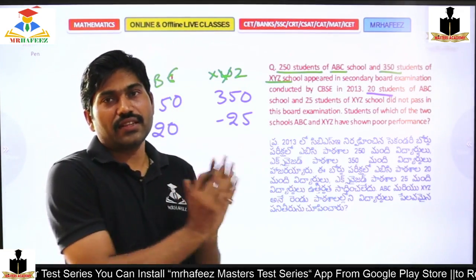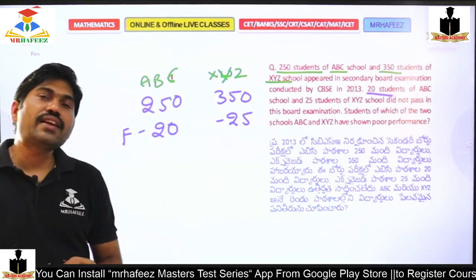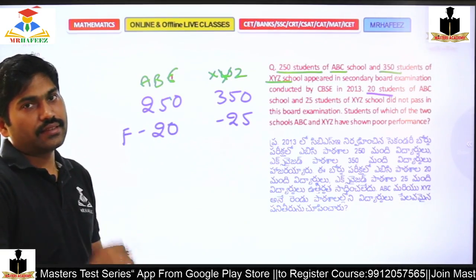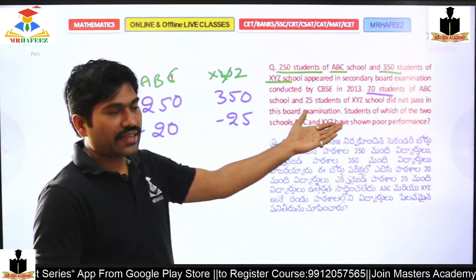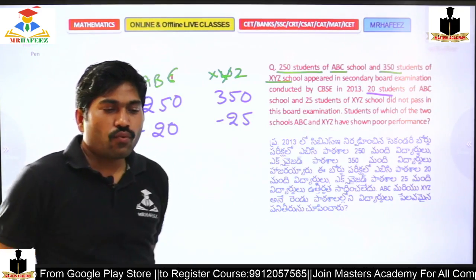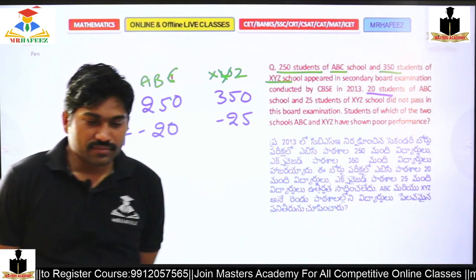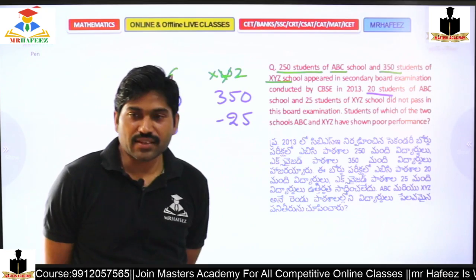This is what the question says in Telugu. So which one are you feeling is the best performer, which one is the least performer? As the question is asking poor performance, come on, what is your choice? Is it ABC or XYZ? Come on, type your answer in the comments.